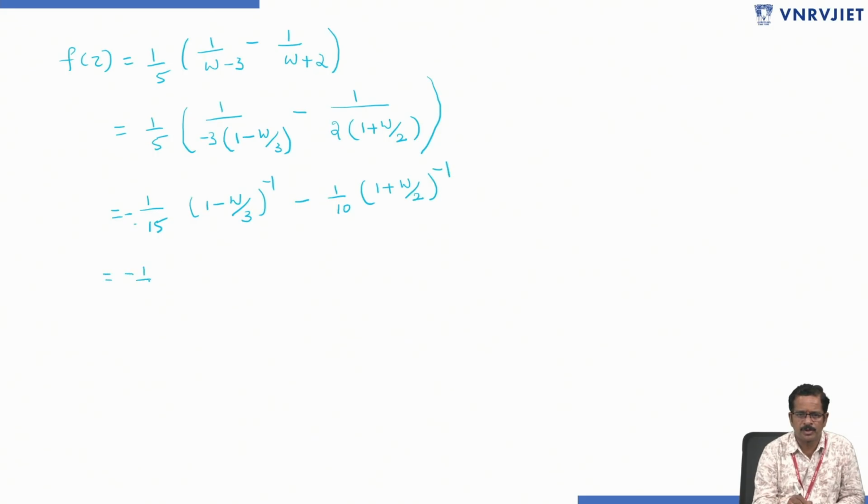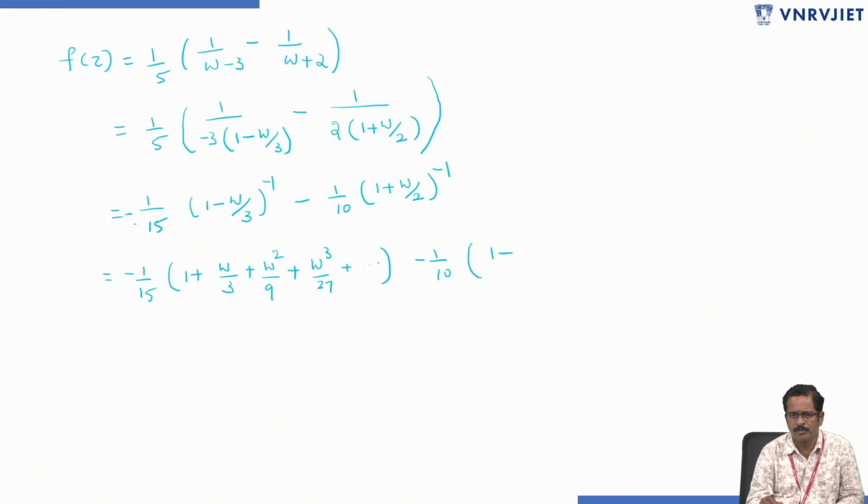Which equals minus 1 by 15 into 1 plus w by 3 plus w square by 9 plus w cube by 27 plus and so on, minus 1 by 10 into 1 minus w by 2 plus w square by 4 minus w cube by 8 plus and so on.